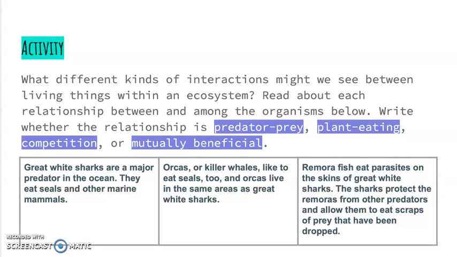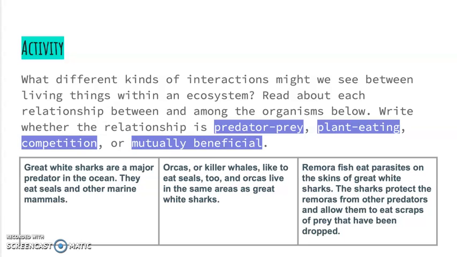So for your first activity, what you're going to do is think about how different living things interact within an ecosystem. So what kind of different interactions might we see between living things within an ecosystem? Read about each relationship between and among the organisms below. Decide whether the relationship is predator-prey, plant-eating, competition, or mutually beneficial.